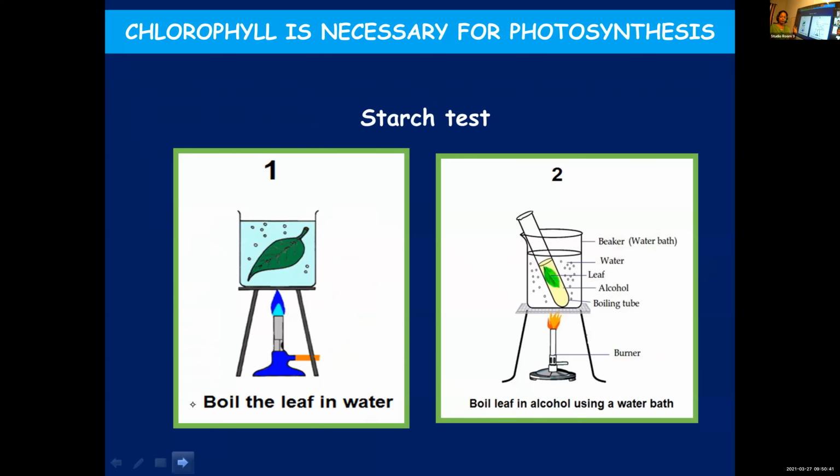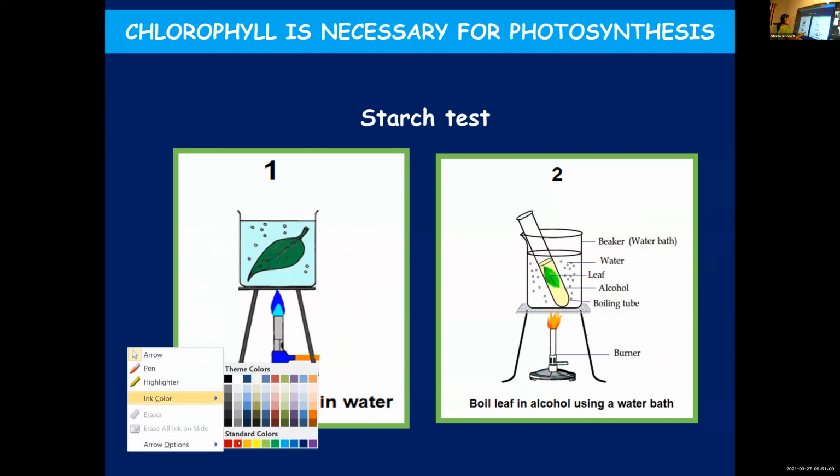From that potted variegated plant, you will pluck a single leaf, and then first you will boil it in water. First step is to boil in water. That is the first step.